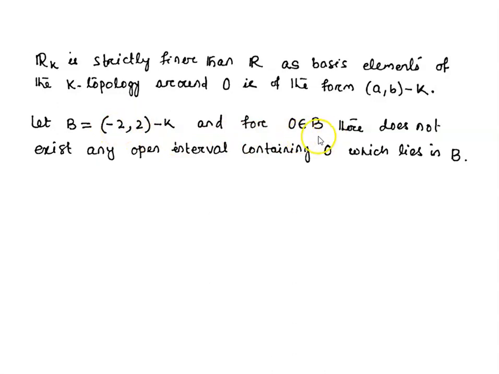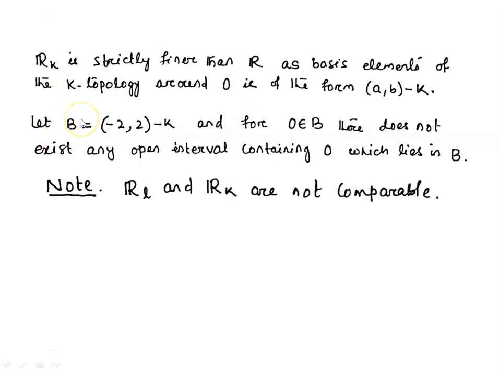Here 0 belongs to B, but there doesn't exist any open interval containing 0 that is a subset of this B. That means we cannot find a basis element of the standard topology, an open interval containing 0, which is a subset of this B. So here we can say that the standard topology cannot be finer than the K topology. So the K topology is strictly finer than the standard topology or usual topology.